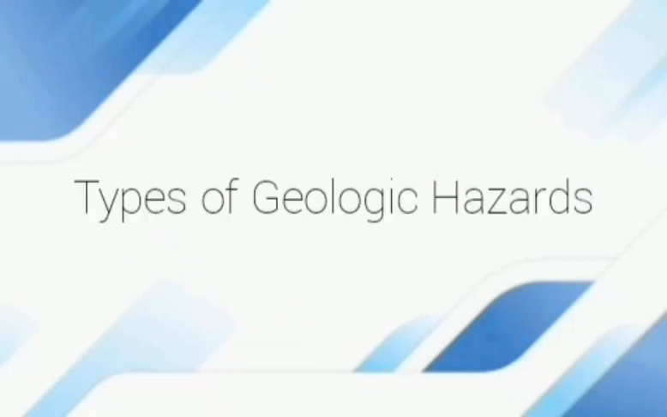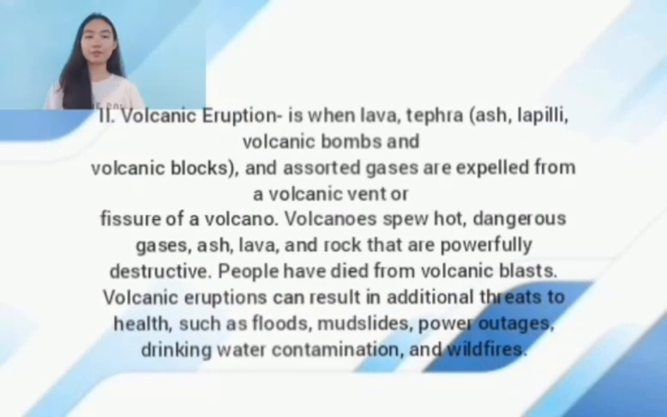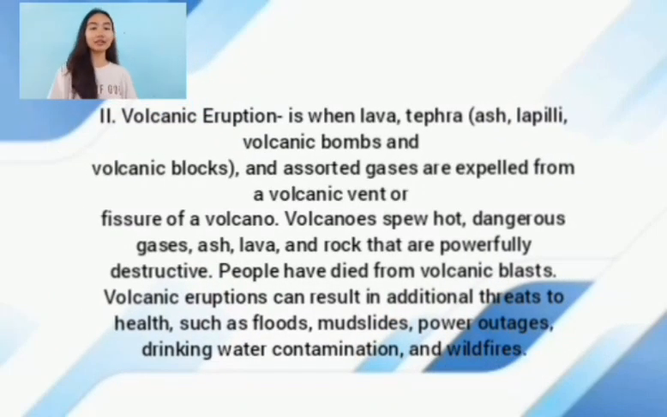Types of geologic hazard. Volcanic eruption. Volcanic eruption is when lava, tephra, ash, lapilli, volcanic bombs, volcanic blocks, and assorted gases are expelled from a volcanic vent or fissure of a volcano. Volcanoes spew hot, dangerous gases, ash, lava, and rock that are powerfully destructive. People have died from volcanic blasts. Volcanic eruptions can result in additional threats to health such as floods, mudslides, power outages, drinking water contamination, and wildfires.